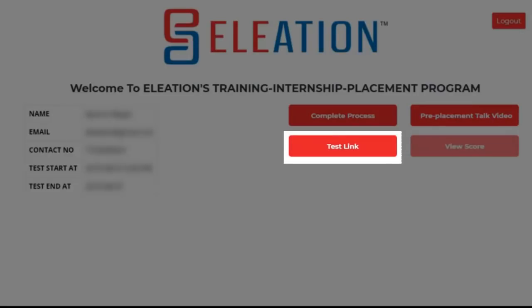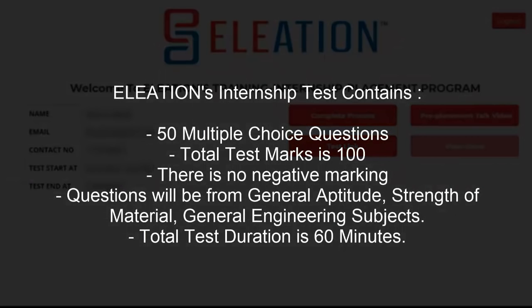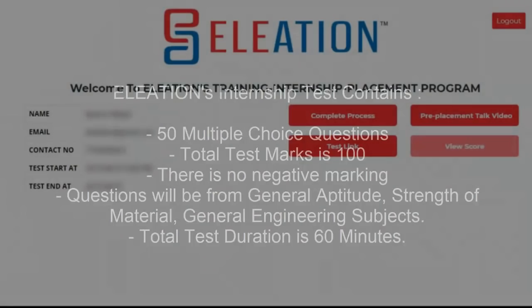The test link button will only get activated on the date and time of the test assigned by your training and placement officer. On the date of the test, you have to log in using the login link, username and password to give the test. The test contains 50 multiple choice questions. Each question carries 2 marks. There is no negative marking. Questions are from general aptitude, strength of material, and general engineering subjects. The test duration is 60 minutes.